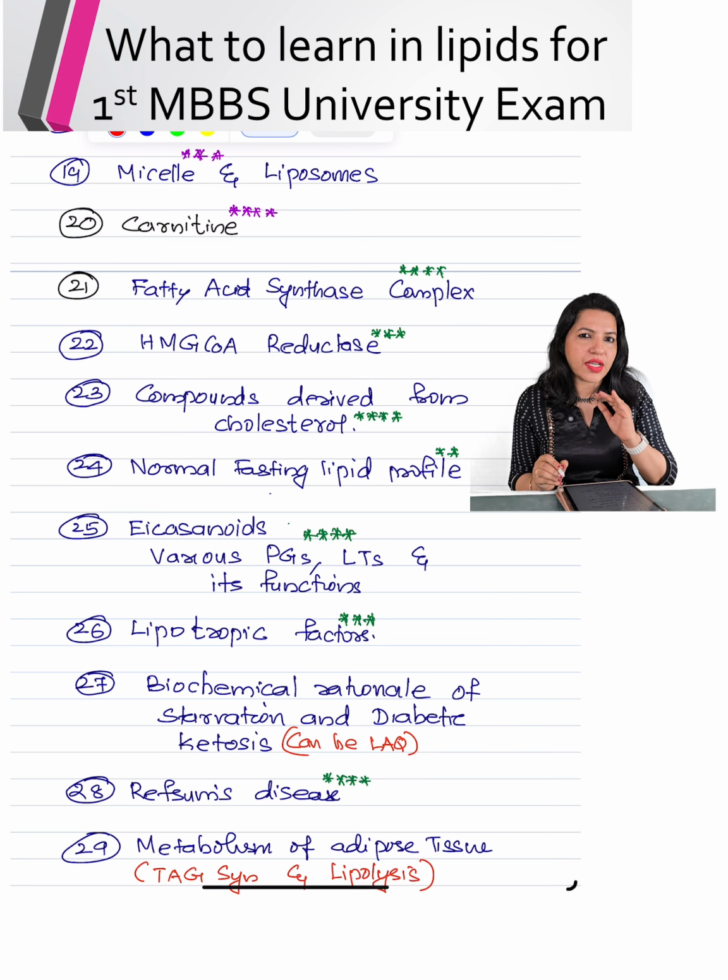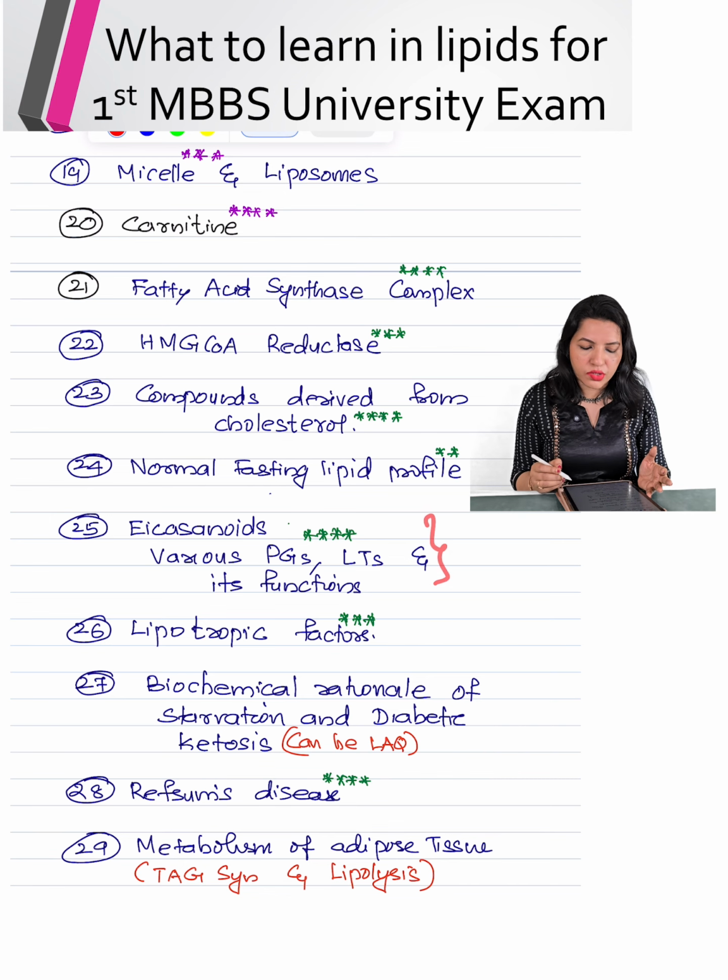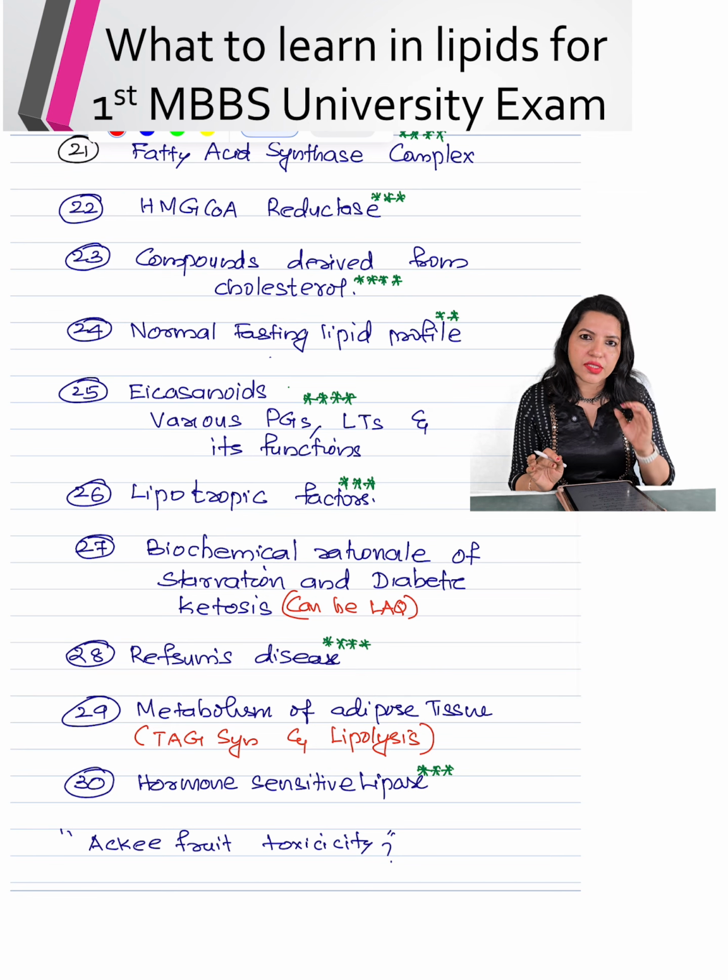Then icosanoids, as such, it cannot be an essay question for you, but still you will get short answer question on any of the prostaglandin. Name some prostaglandin, what is its function. Then MCQ question very frequently asked in this icosanoids. Then lipotropic factors, it is actually coming along with the fatty liver. So whenever you are writing fatty liver, you should be knowing about lipotropic factors as well.